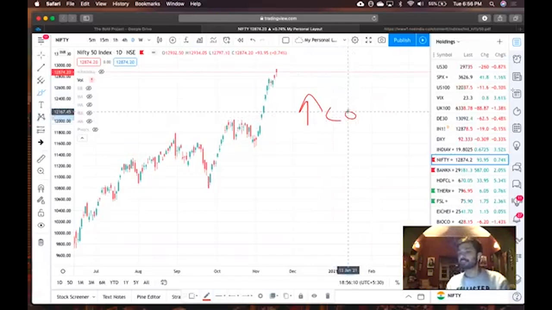Nifty is not a stock to trade. Nifty is an index. So if Nifty is going higher, it means that the stocks in Nifty are going higher, which is pushing your index higher. So you have to know which stocks are there in Nifty, which can push the market higher.